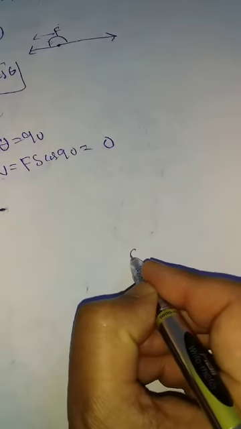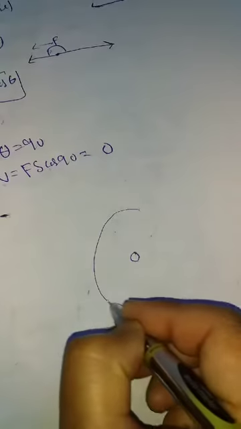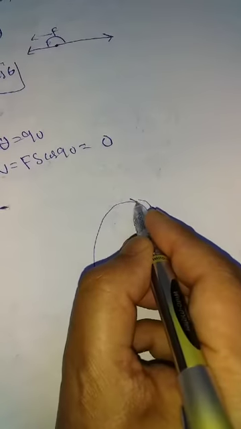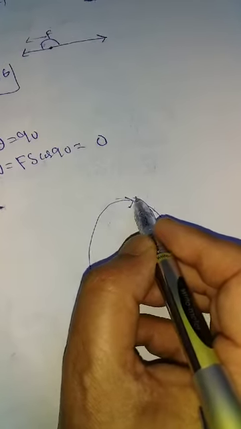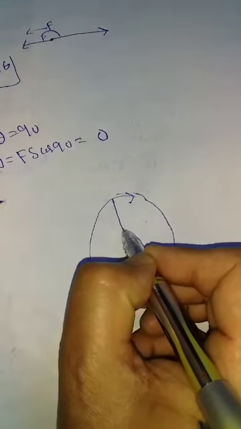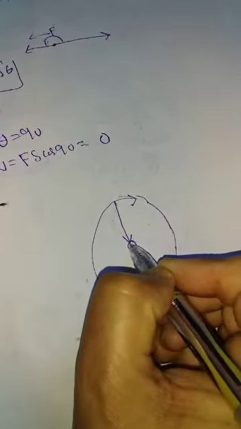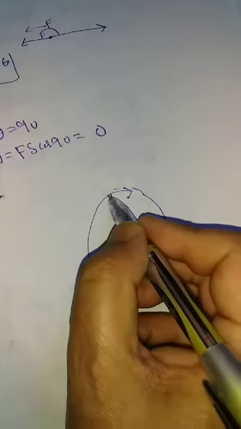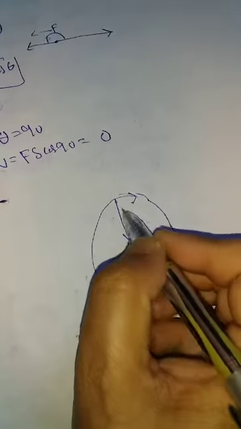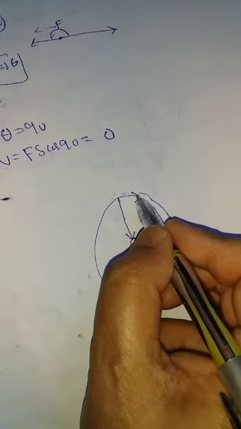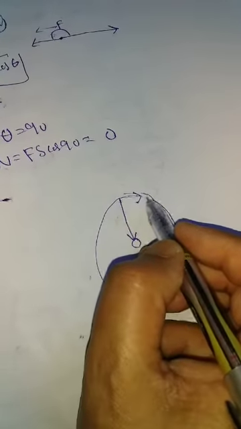Suppose we take the example: this is the sun, and the earth is moving around it. Suppose this is the movement of the earth, the velocity of the earth. But the force applied by the sun on this earth, which is called centripetal force, is in this direction. But the earth is moving in this direction. That means they are not in the line of force.